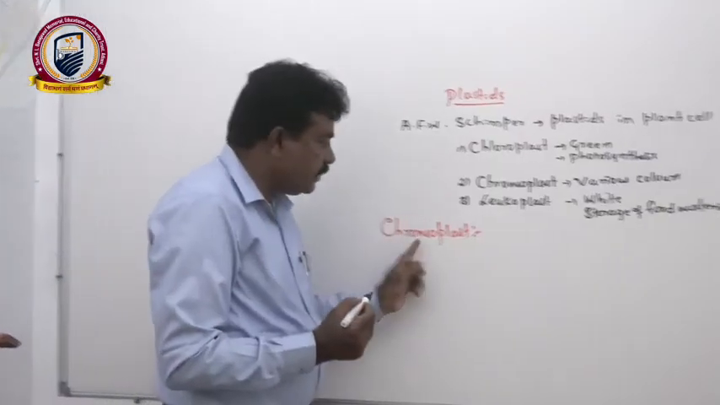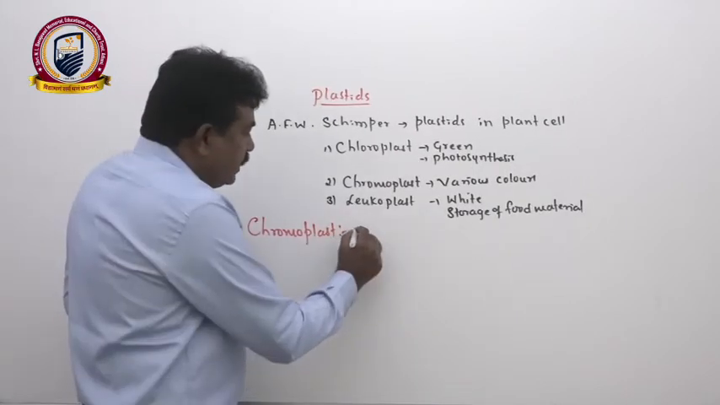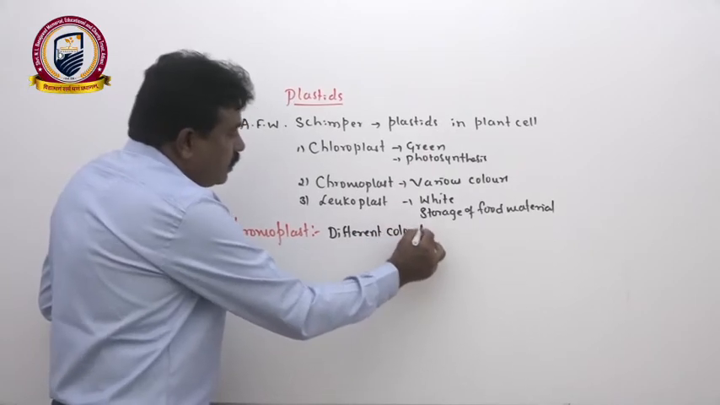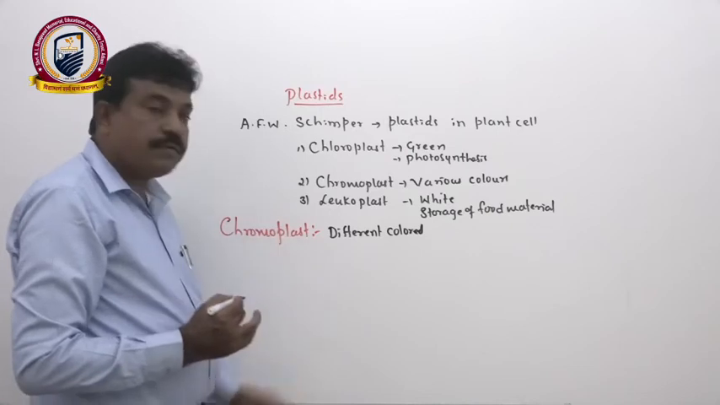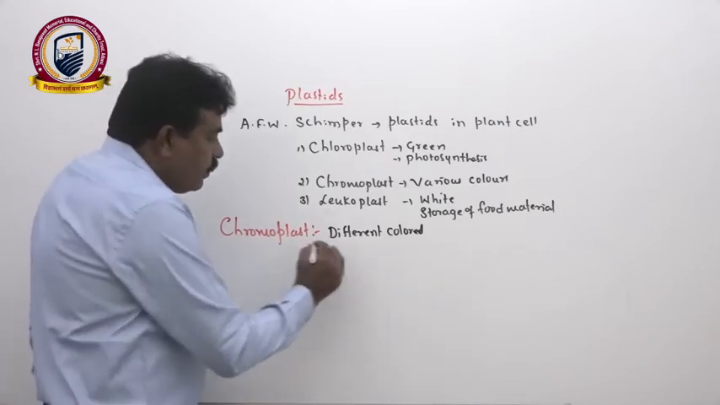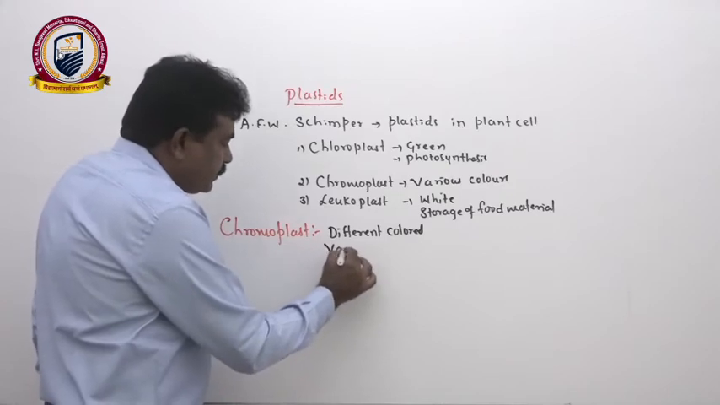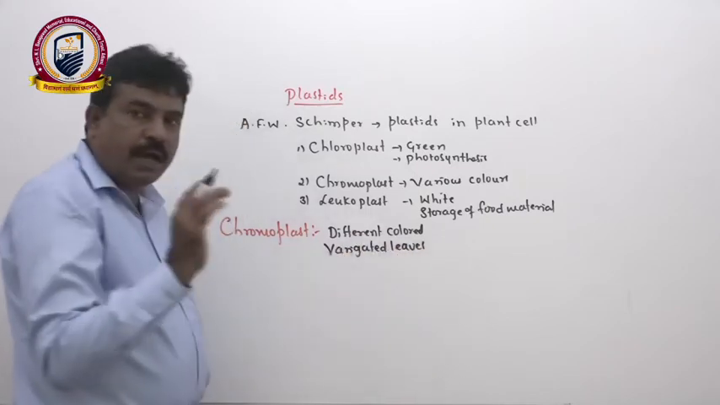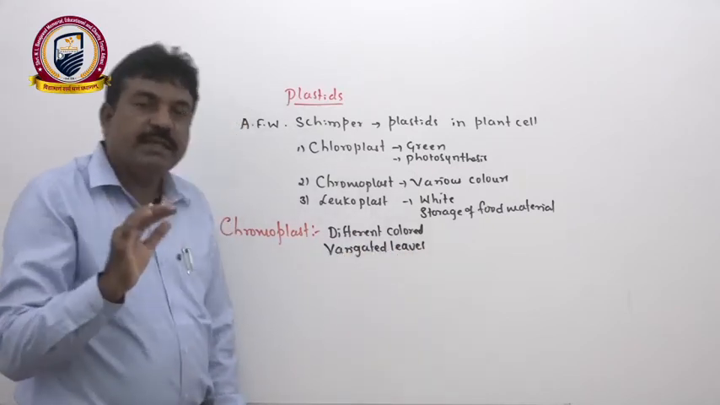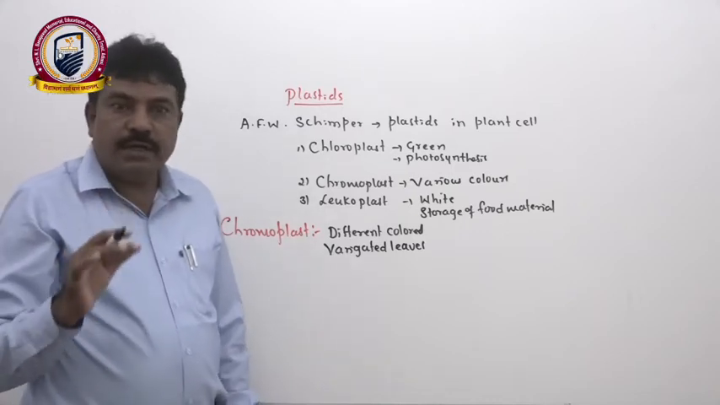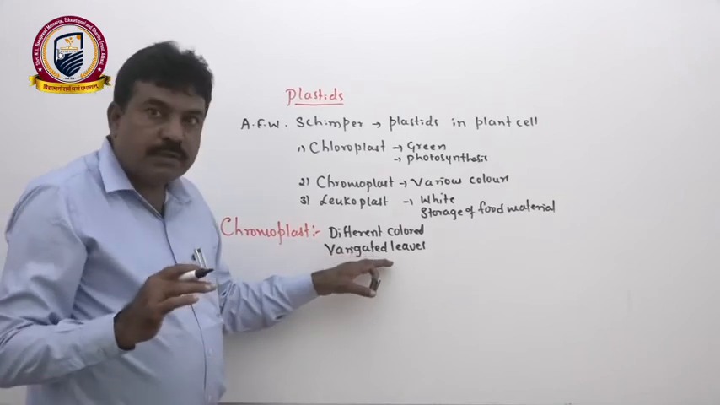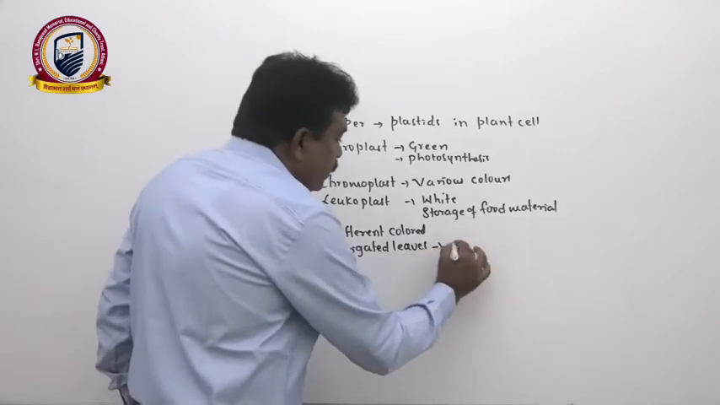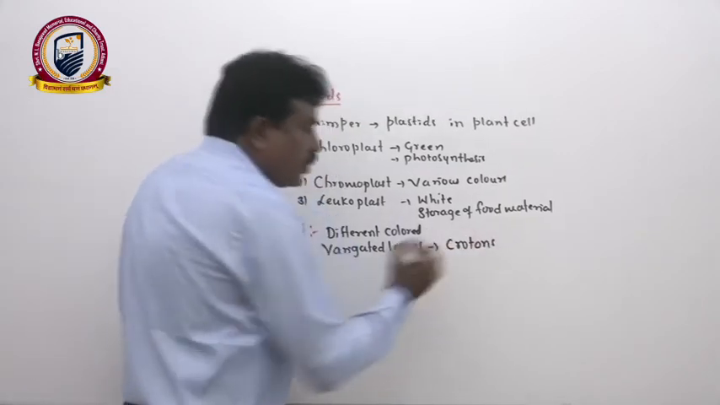If you consider another plastid, that is chromoplast, it is different colored. That means other than green, all other colors are found in chromoplast, which we find mainly in variegated leaves. That means leaves having different colors, or in a single leaf we have orange, red, yellow, green patches. These are the special leaves we call variegated leaves. Mainly we see them in ornamental plants, which we call crotons.